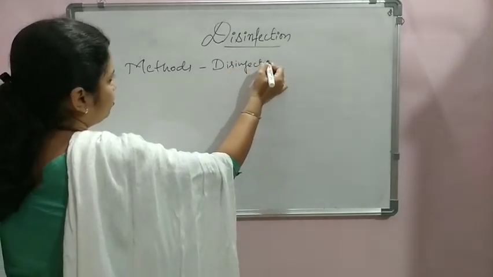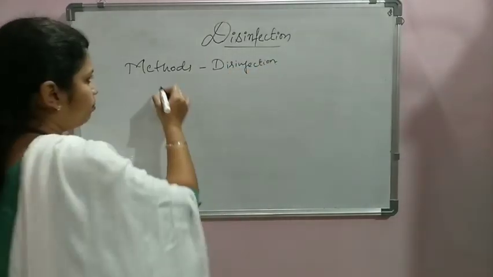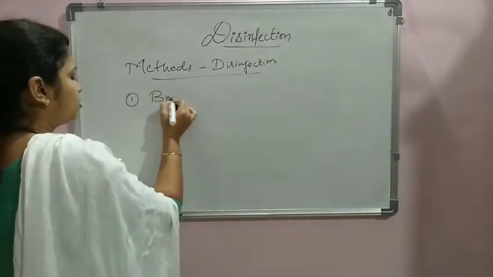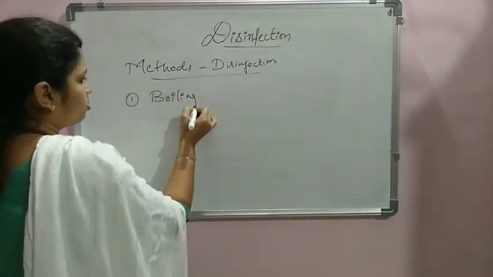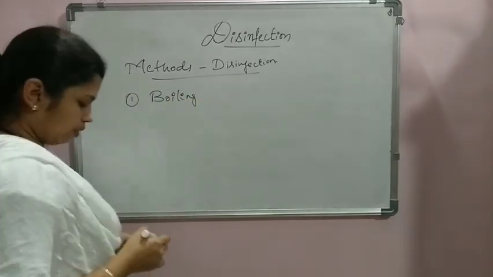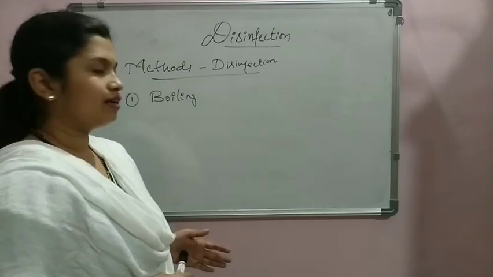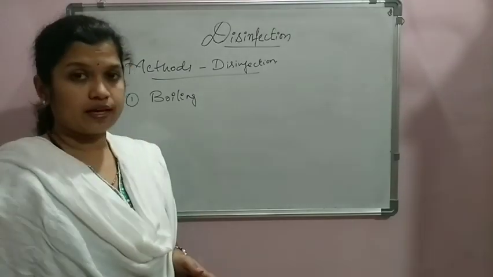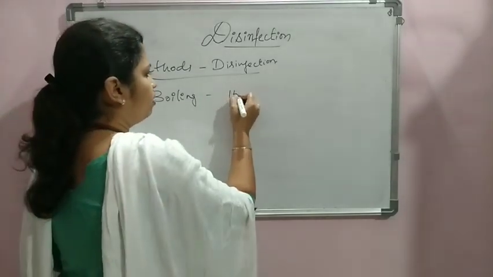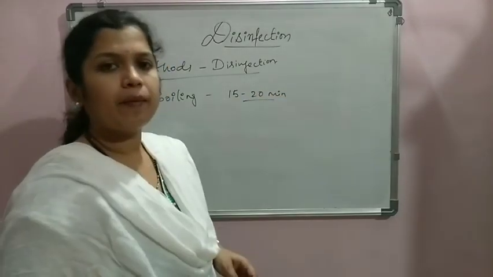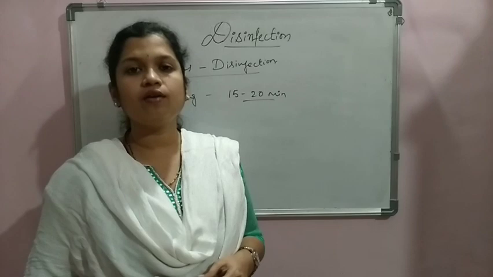So in order to understand this, let us start from the very basic method that we adopt. First one we are considering is boiling. This is a very familiar method we have been practicing from ancient times. Boiling is a technique that we practice even at the house scale. Around 15 to 20 minutes of boiling the water will be enough to kill the pathogenic bacteria that is present in the water.